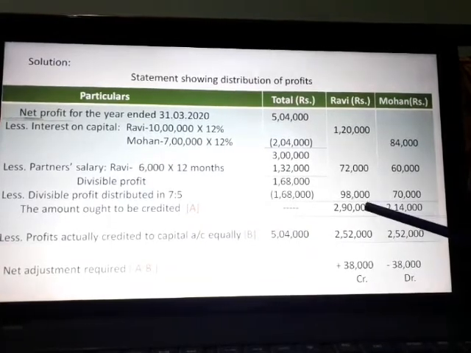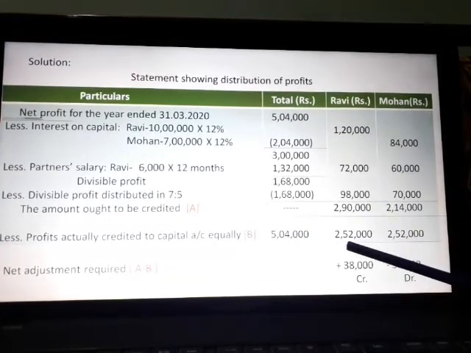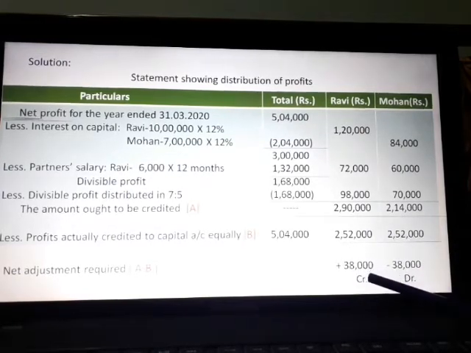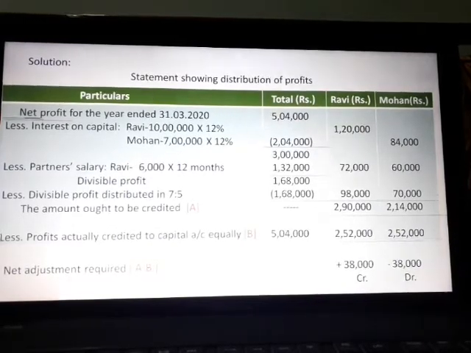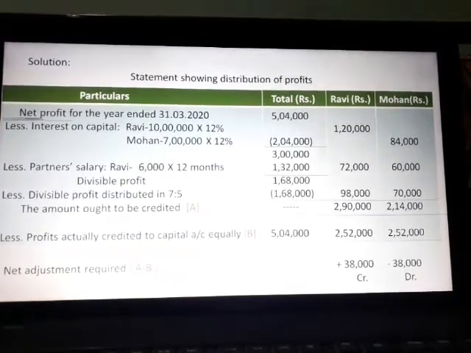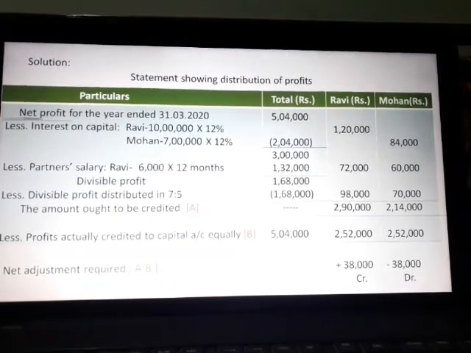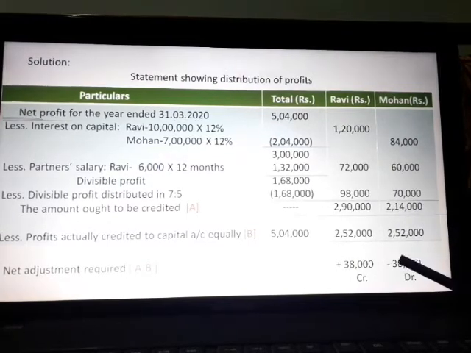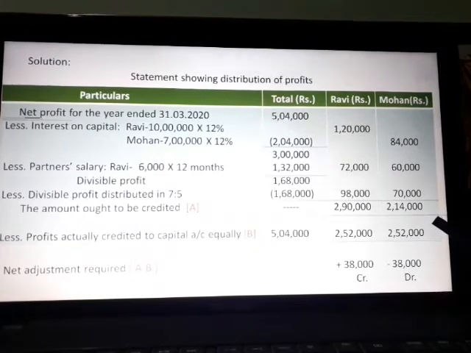Robi is required to be credited 2,90,000, but actually credited 2,52,000. So there is a shortfall of 38,000, which is to be credited more to Robi's capital account. And see Mohan's capital account: 2,52,000 we have credited actually, but it was required to be credited 2,14,000. So an excess of 38,000 was credited to Mohan's account, which should be deducted by debiting his account.